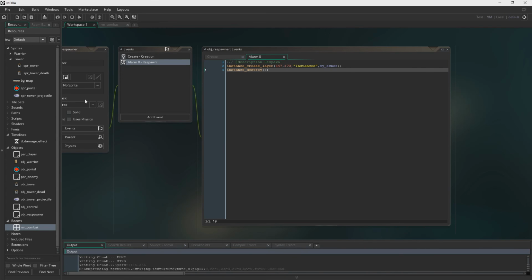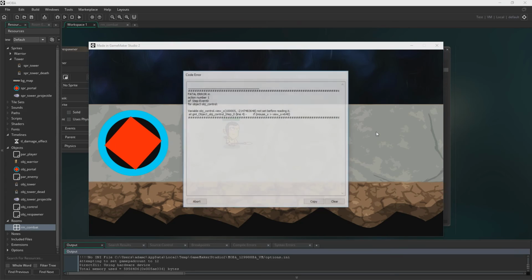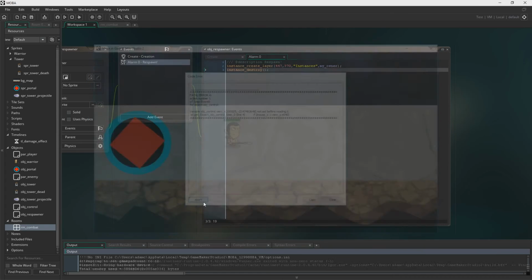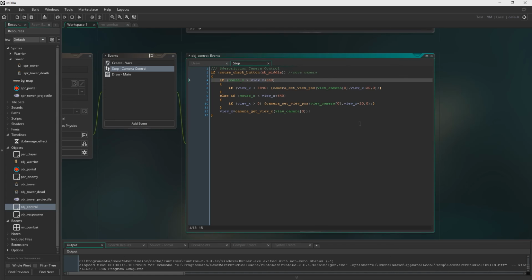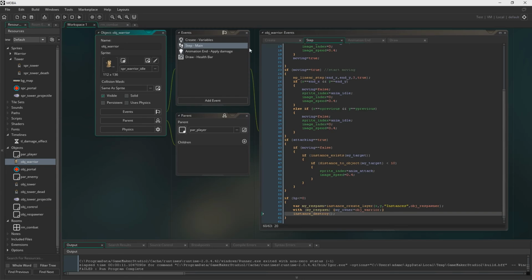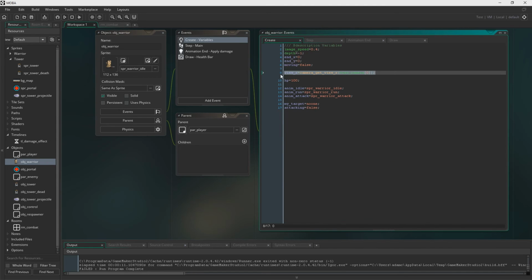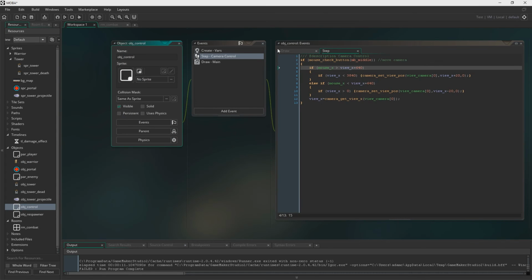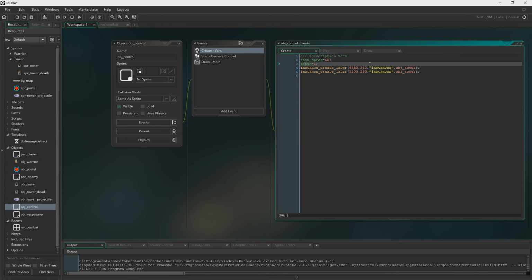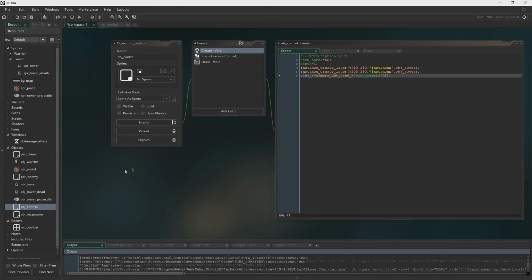So let's test out what we have, make sure that it looks okay. Oh, crash immediately. This is because when I copied and pasted the camera controls into object control, I didn't copy and paste the viewX variable into here, which was somewhat stupid. So hopefully we fix that here in the create event. Just copy and paste this, and we're just going to place it in object control. We'll just put it anywhere, doesn't matter. There we go. So now it should work.